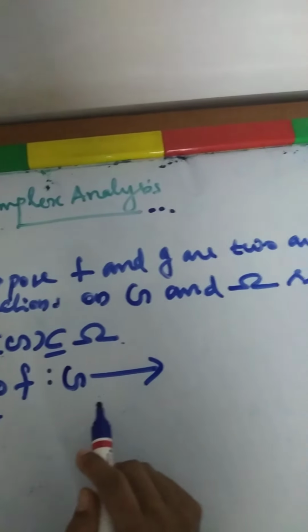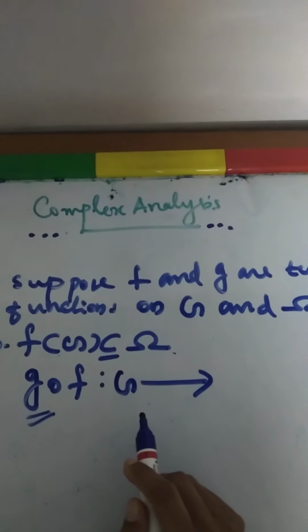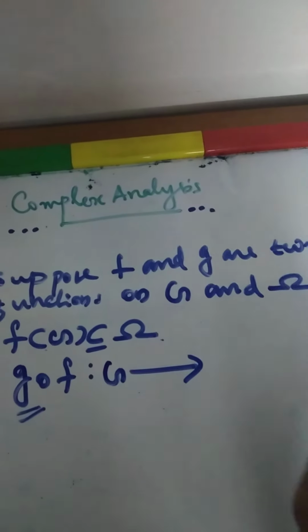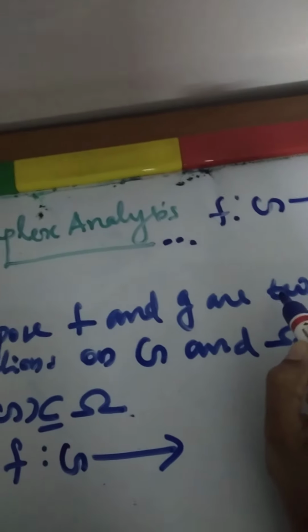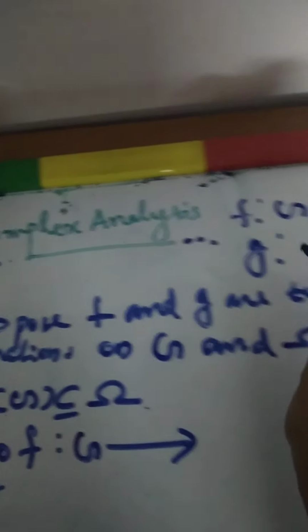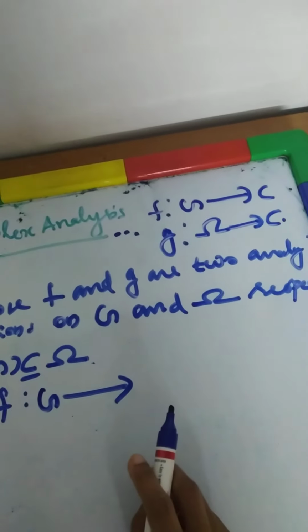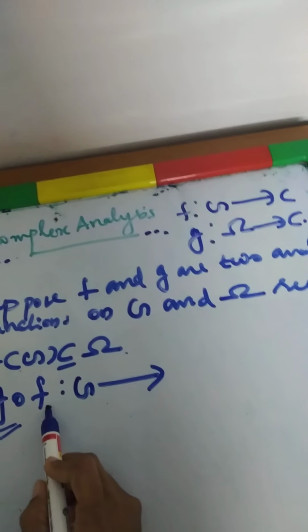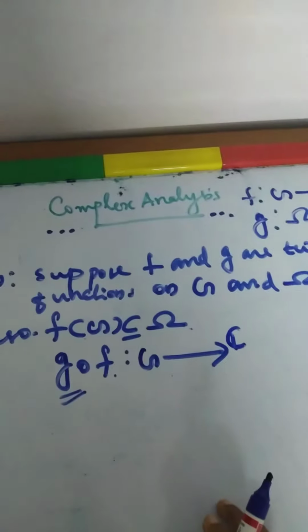What is the codomain of g? g is from omega to C, f is from G to C. So g composition f is from G to C. Is it clear?